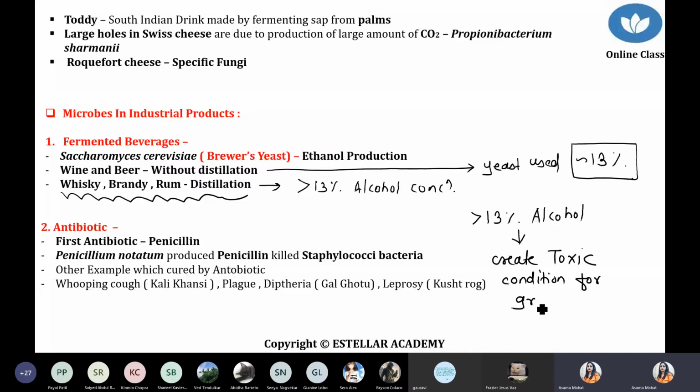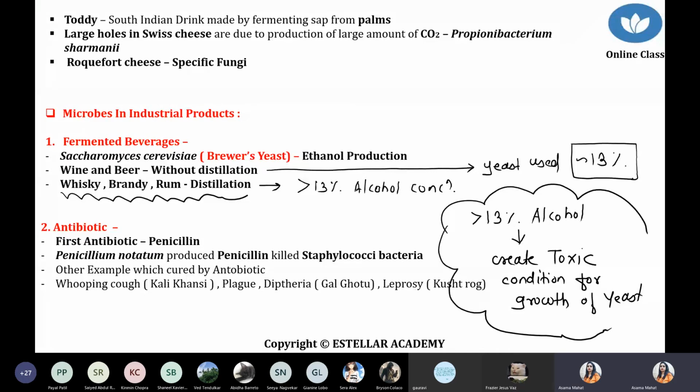So whenever you want a higher concentration of alcohol in liquors, you follow a simple technique, that is distillation. So this creates a toxic condition for the growth of yeast. One question was already asked in the last NEET examination: which concentration of alcohol creates toxicity to yeast? So remember, 13% or more than 13%. Got it? If you are using any product with more than 13%, it creates toxicity to the yeast. That part is the distillation part, where you are not using yeast. Got it, Tanish?